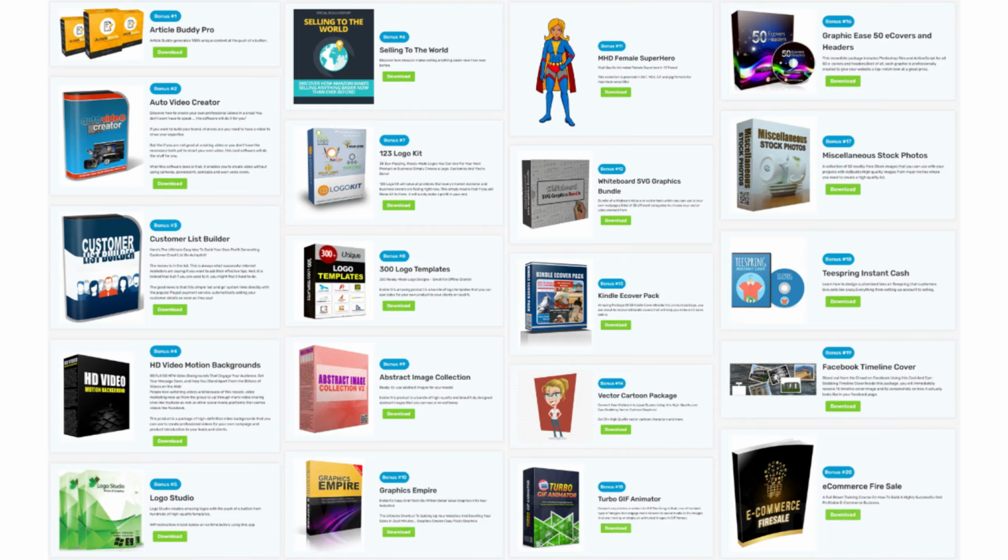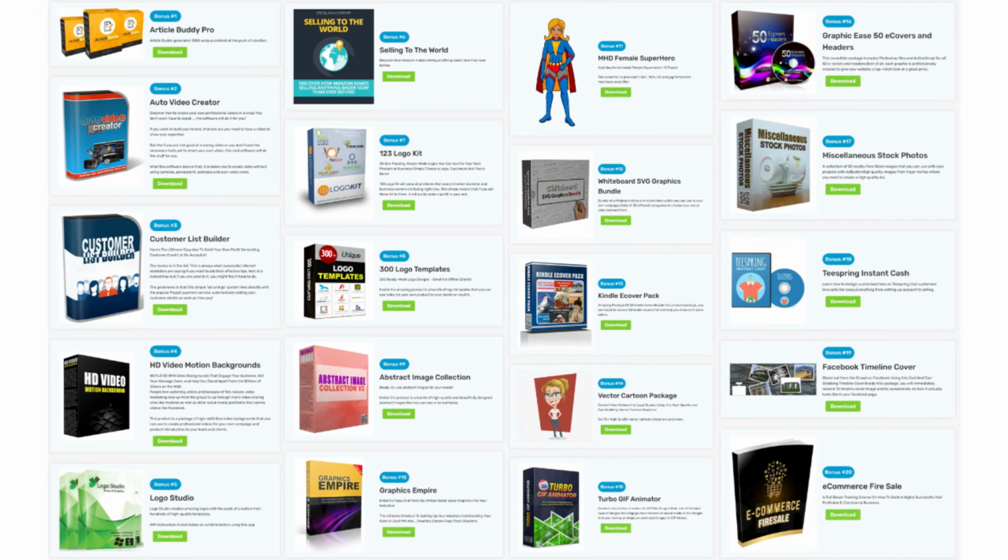And to make your visuals instantly look more premium, you'll also receive a full set of creative assets, including HD video motion backgrounds, abstract image collection, graphics empire, whiteboard SVG graphics bundle, and miscellaneous stock photos, perfect for thumbnails, landing pages, and video scenes.